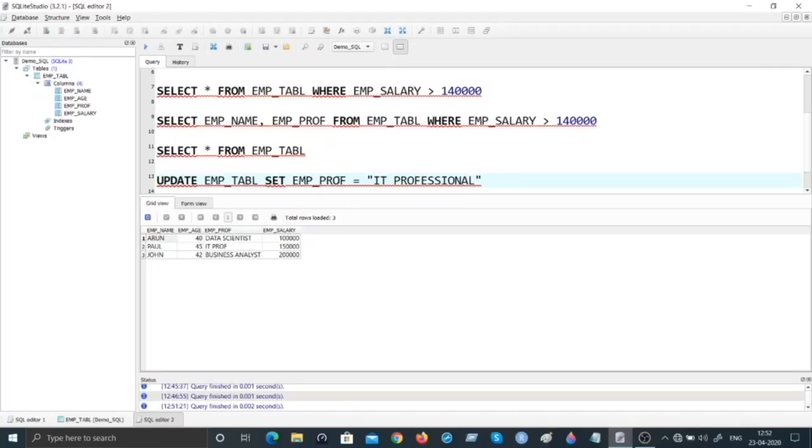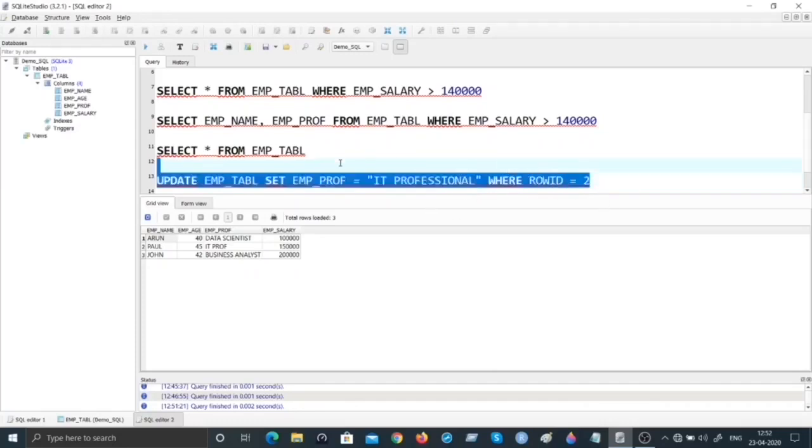So one word of caution: if you execute this command without giving the criterion, it will execute and fill for all the records. Aaron, Paul, John, everybody, it makes it IT professional. The update command should always be accompanied by the where clause. That means I want to select a particular record which I want to update. So what I'm saying, I want to update Paul's record, that is nothing but row ID is equal to 2. Now you realize why I said use the row IDs. So I'm going to say row ID is equal to 2.